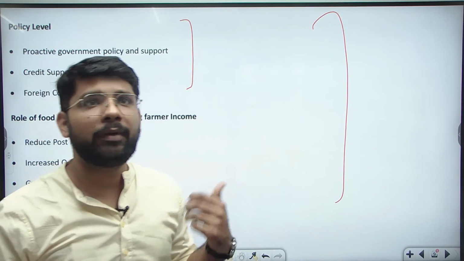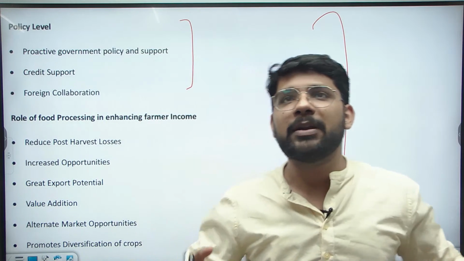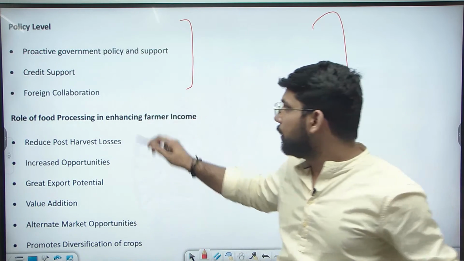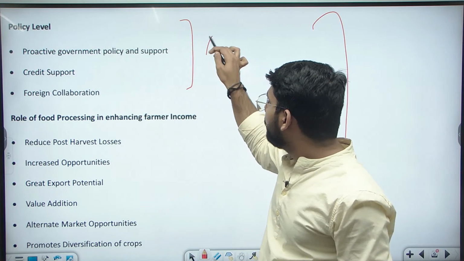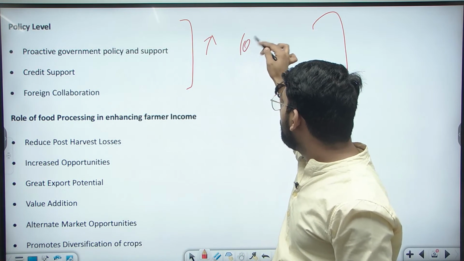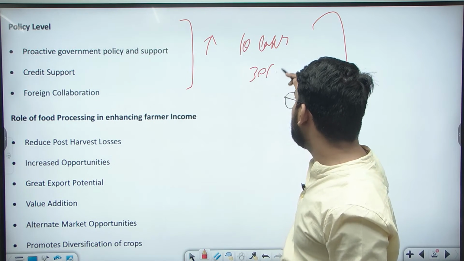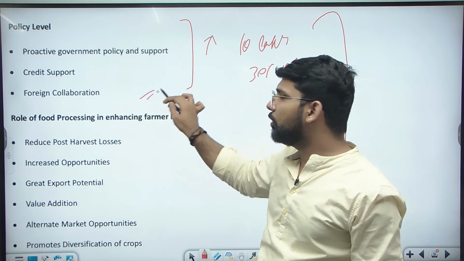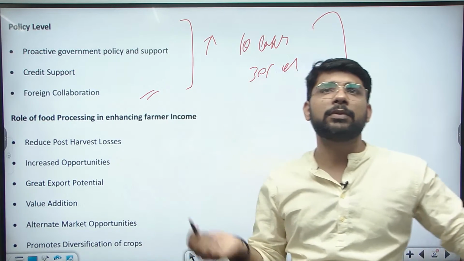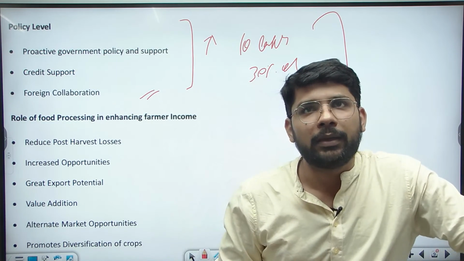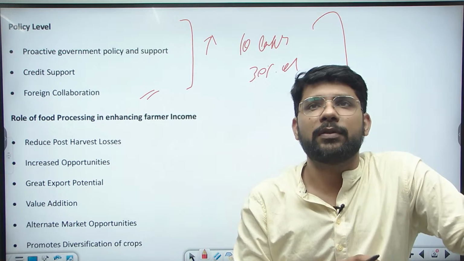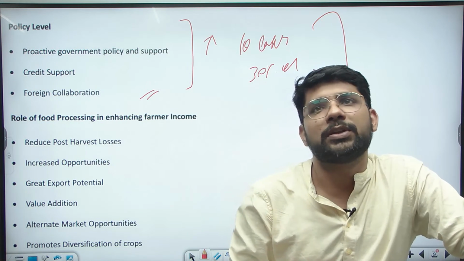Now the government is providing support to the farmers. The government scheme related to the mega food park: the availability of finance up to 10 lakh, or 30% of the investment, is easily available to food processing units. There is also foreign collaboration with some Indian companies that are investing in India in food processing. So this is also an opportunity for the country.